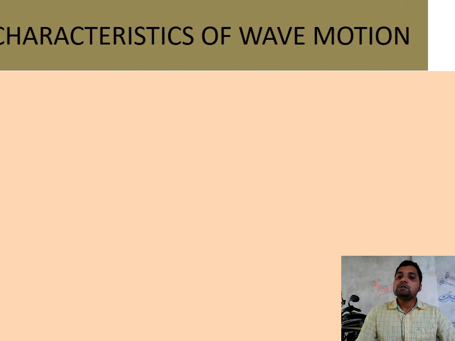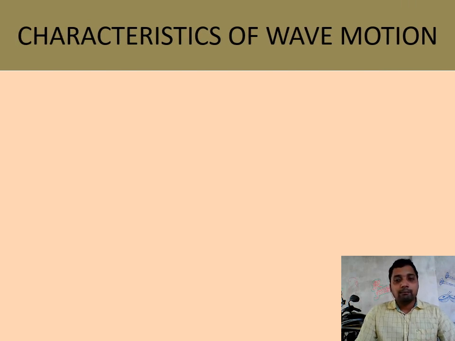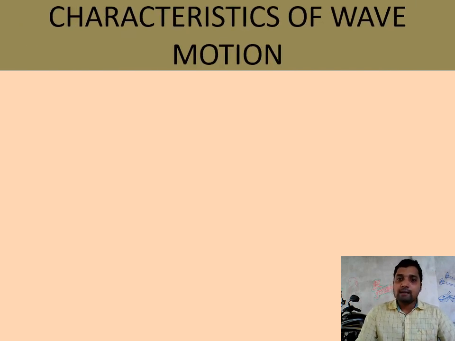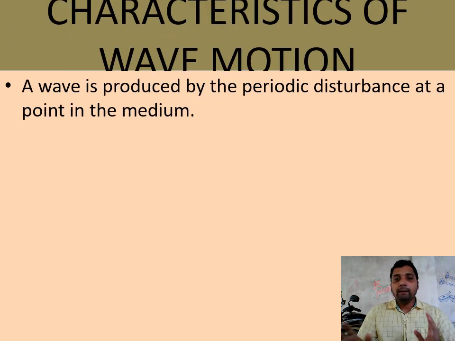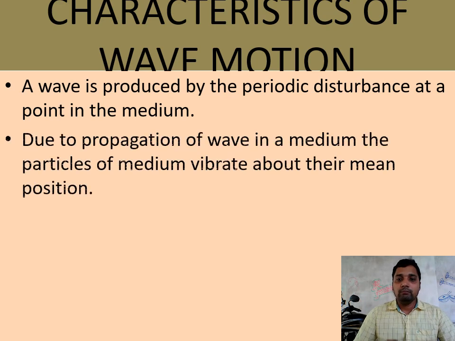Whenever there is a movement of wave, this wave movement has some properties or characteristics. First, the wave is produced due to periodic disturbance. Periodic disturbance means that with a definite period of time we get the movement, which may be compression and rarefaction, or upward and downward motion as crest and trough. Next, the particles always move from their mean position to the extreme position and back to the mean position. So this is all about the wave.